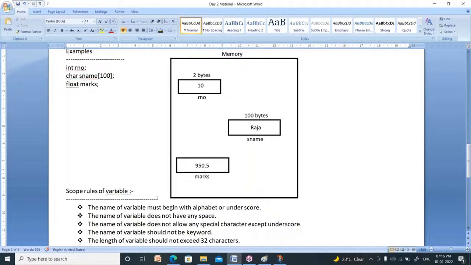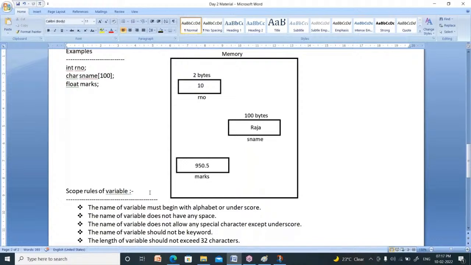Now the scope rules of variables. There are 5 scope rules. The name of the variable must begin with an alphabet or underscore. You should not start a variable using a number. Second point, the name of the variable does not have any space, so it doesn't allow spaces. The name of the variable does not allow any special characters except underscore. You can use only underscore in the name.